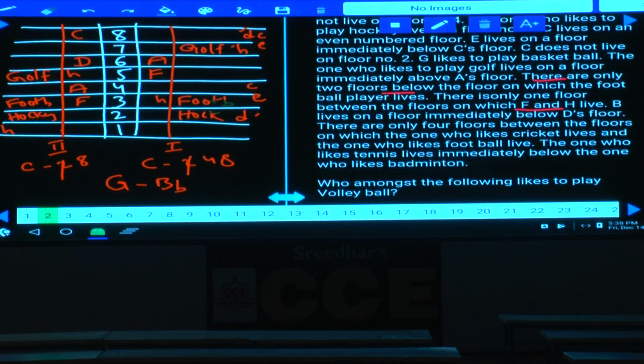As B and D are together, can D be on this floor? Tell me here. If D is on this floor, B must be here. It is not possible, isn't it? Hence D at this place and B here. If D and B are in these 2 places, then what are the remaining 2 left over here? C and E. C is here, E will be here. And here also D and B.